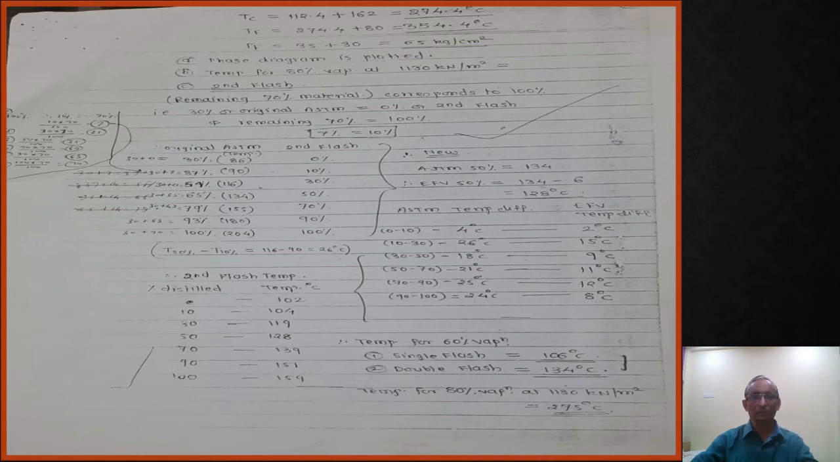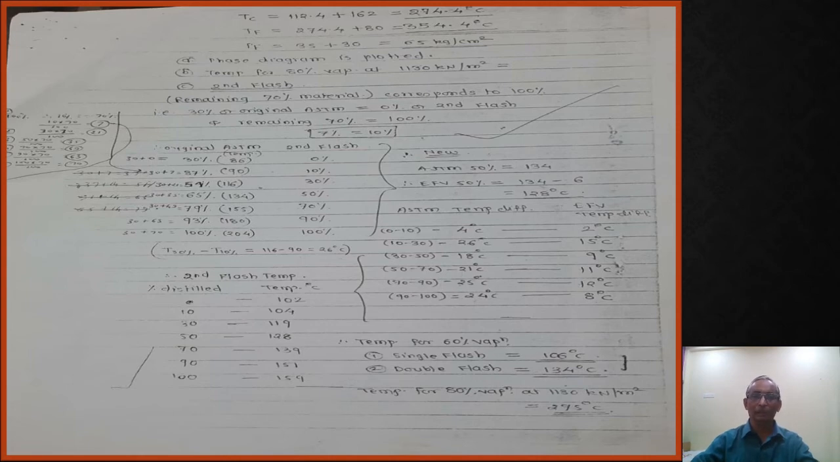The second flash temperature we have identified with the help of the same method, the temperature difference, which requires the ASTM 50%. For the second flash you have used this, 134 here. The ASTM 50% temperature is 134. Similarly, by using the chart, we have found the EFP 50% temperature. That is 134 minus 6, that is 128 degrees centigrade.